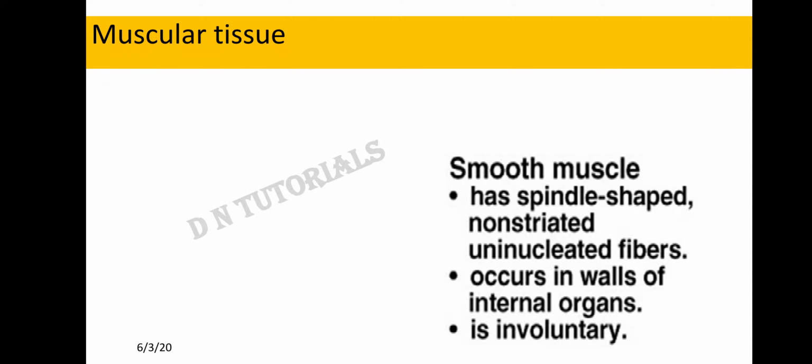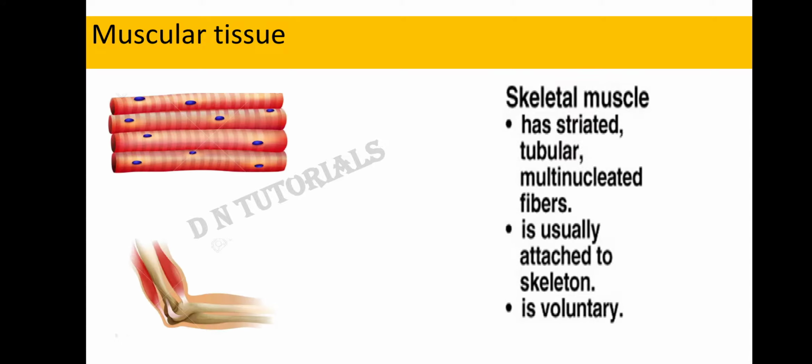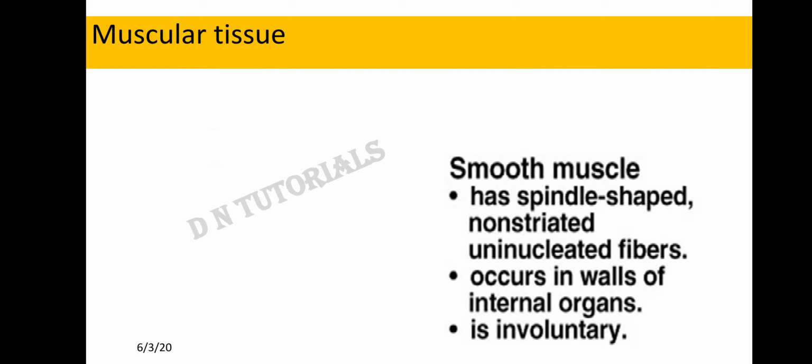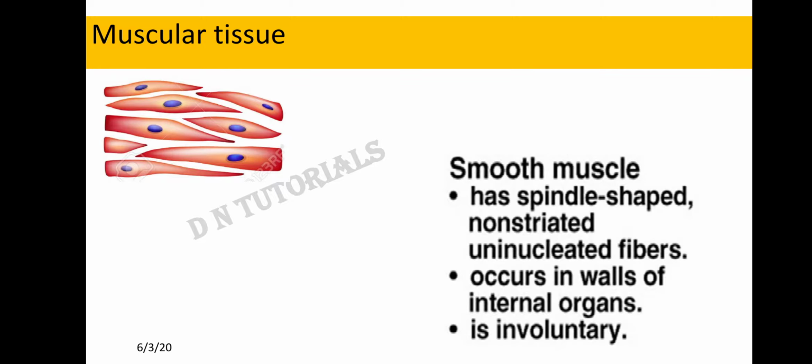If you see the skeletal muscles, you can see certain bands in between, light bands, dark bands. These light and dark bands are called striations. So if a muscular tissue has presence of these light and dark bands, it is called striated. Whereas your smooth muscles do not have these striations. There are no light and dark bands. So they are called non-striated uninucleated fibers, because there is only one single nucleus inside each fiber.